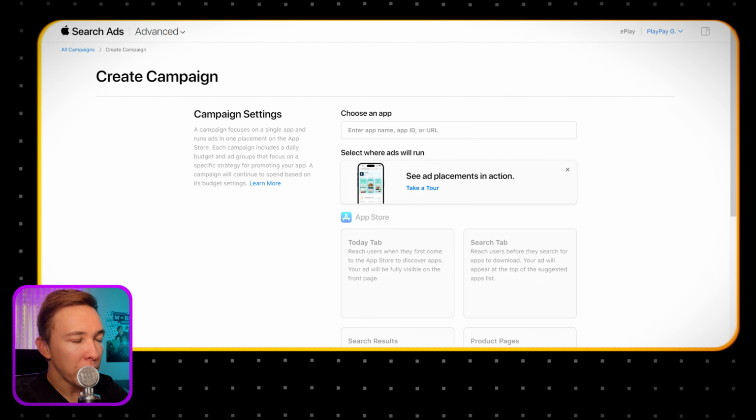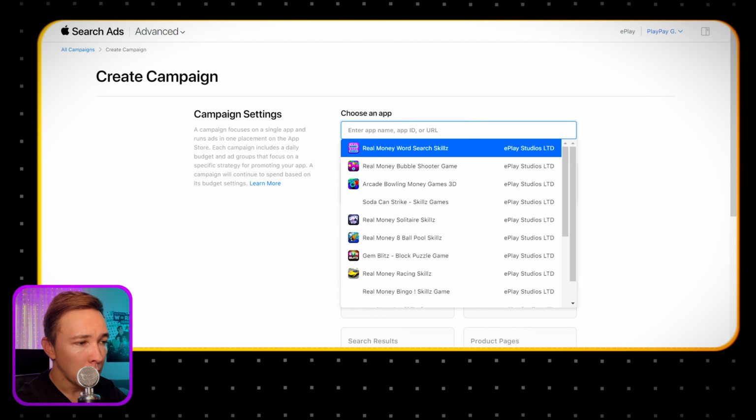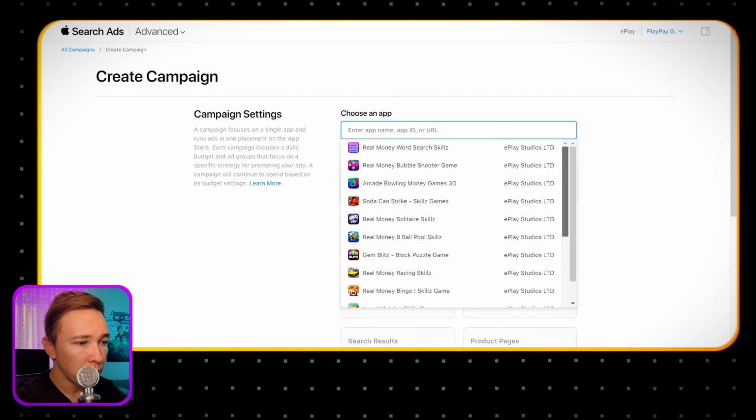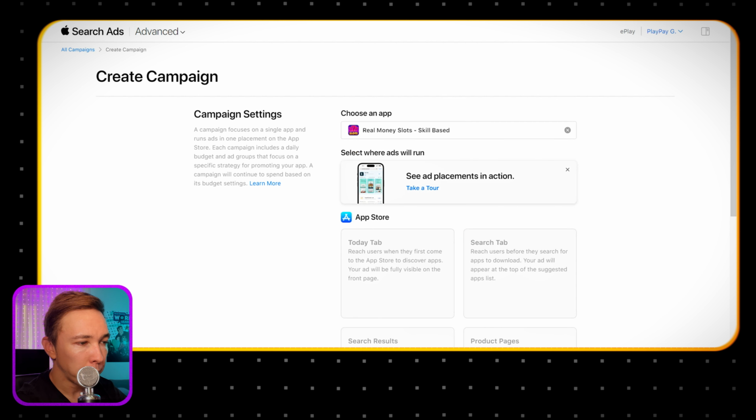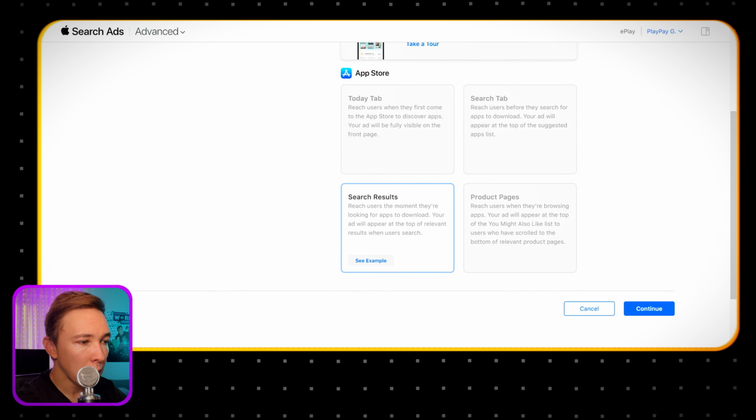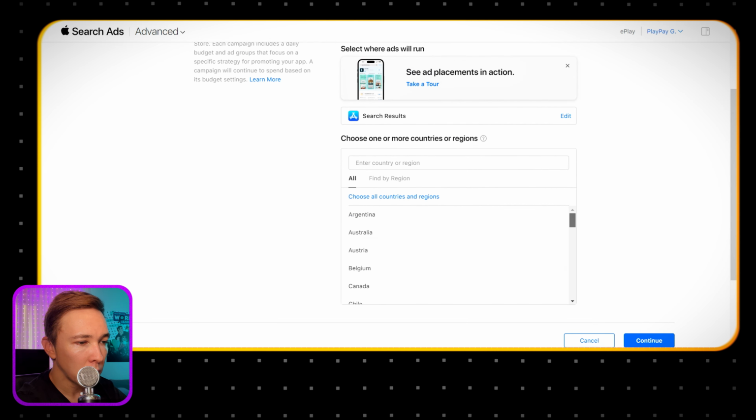Now, I want to show you the third tool that I use, and this is great for finding long tail keywords with less competition. The only downside is that you have to have your app already on the App Store for this to work. So for example, I'm going to select one of my apps. Let's go with slots. So we're going to scroll down and we're going to select search results.